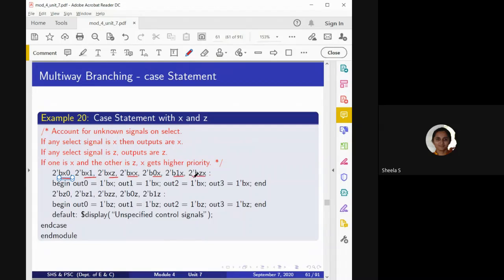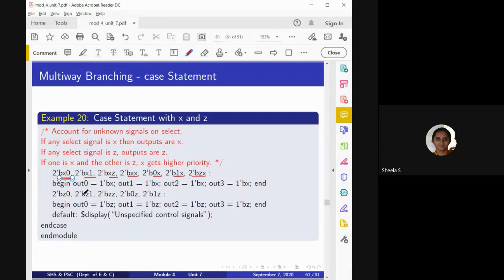So for that, see here, you can observe that I am mentioning more than one condition because I need to execute the same set of statements for all the above conditions. So in such case, I can separate the conditions using comma. Whenever I have more than one alternative with the same set of output, I have to separate them by comma, or else I need to write the statement that many number of times.